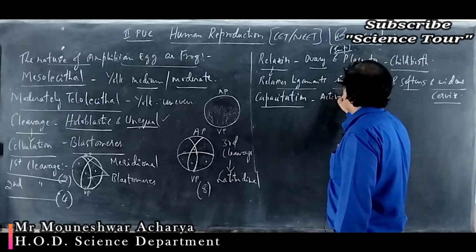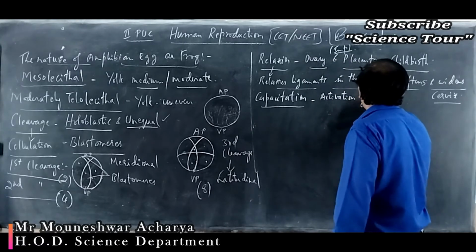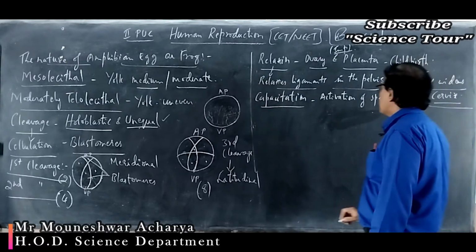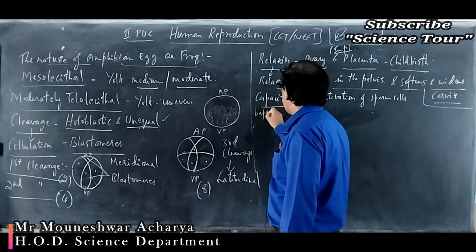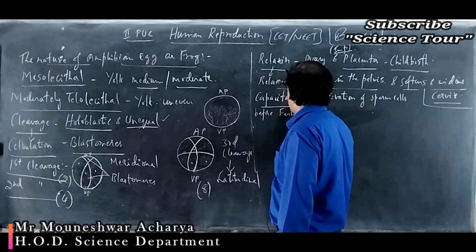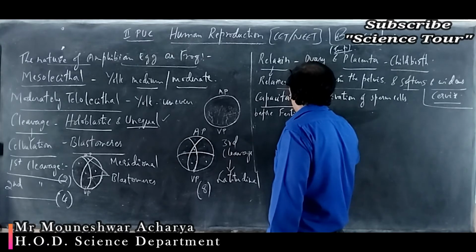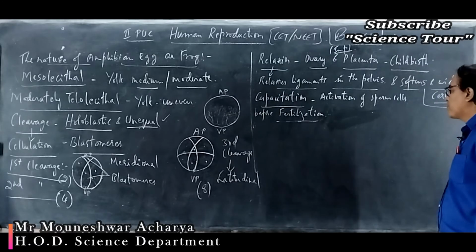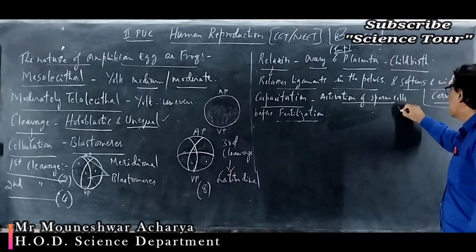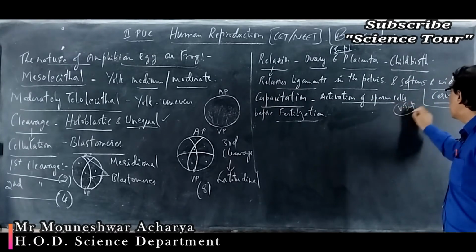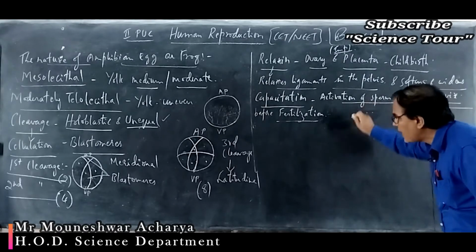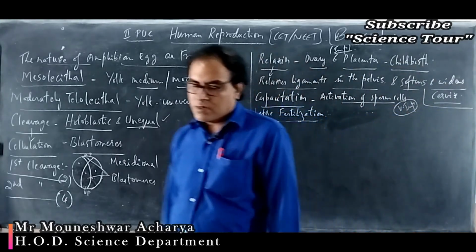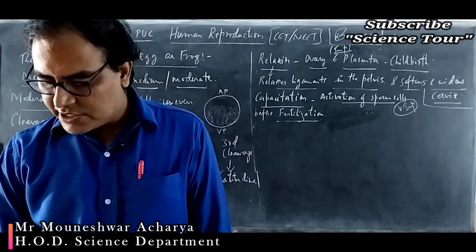Activation of sperm cells before fertilization. Before the fertilization, the sperm cells need to be activated, and that is called the capacitation of the sperm. Activation is very important. Activation of the sperm cells before the fertilization is termed as, or refers to as, the capacitation. Write down.